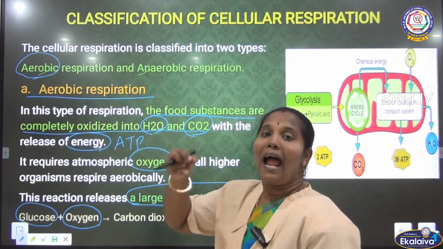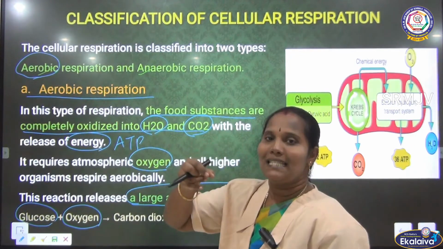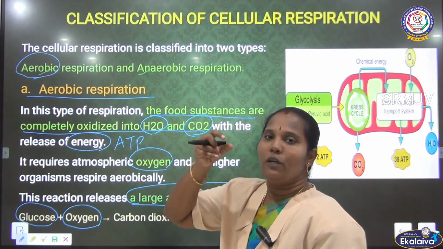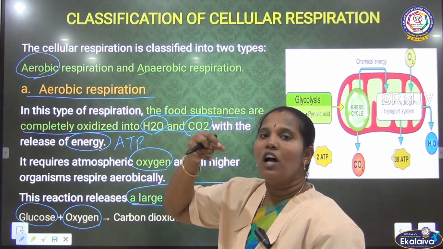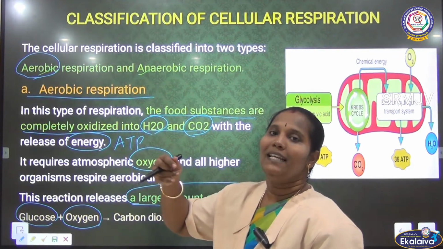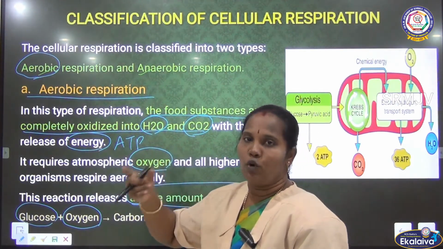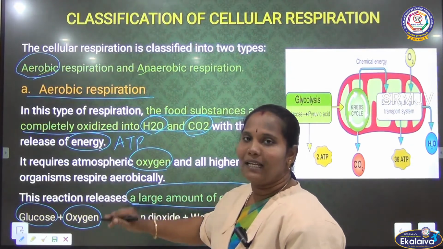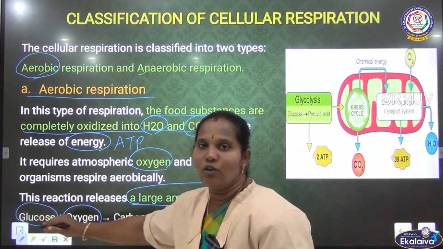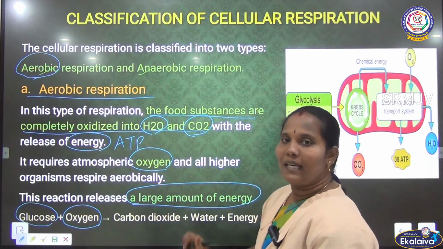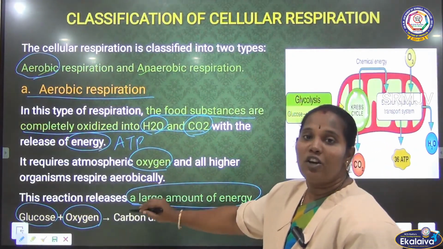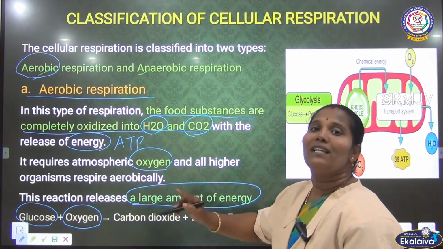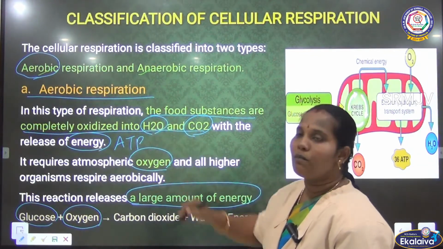This oxygen is carried by the red blood cells, which have hemoglobin. Hemoglobin along with oxygen is called oxyhemoglobin. So oxyhemoglobin means oxygen-carrying blood cells, and it is added with the glucose. The two undergo a chemical reaction. It is called cellular respiration. What is the final product of aerobic respiration?